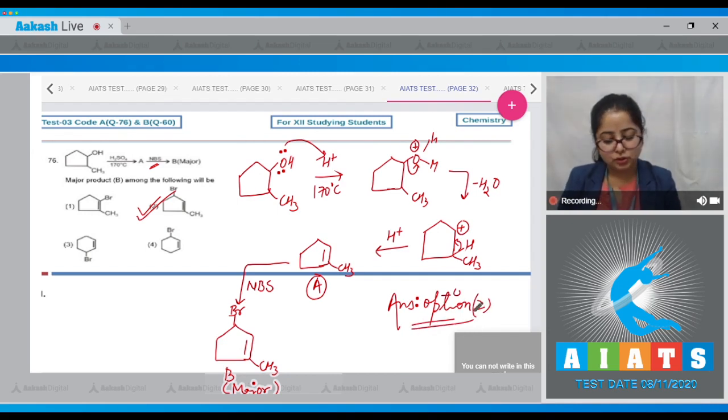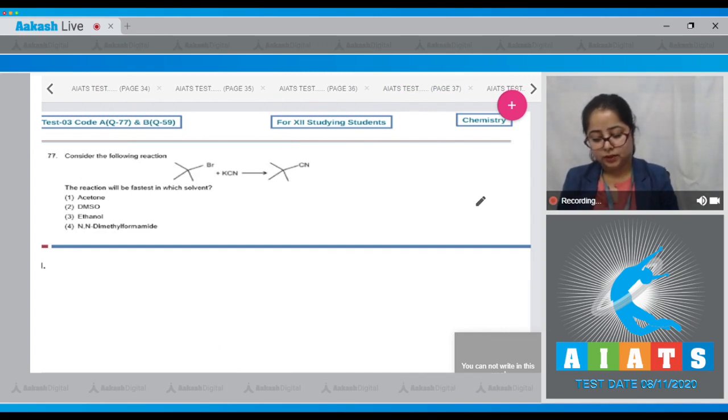Moving to next question students, which is question number 77. Let's read the question. Consider the following reaction. This alkyl bromide when reacts with KCN gives alkyl cyanide. The reaction will be fastest in which solvent?